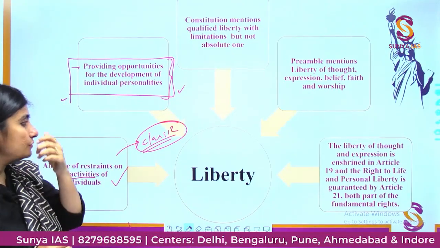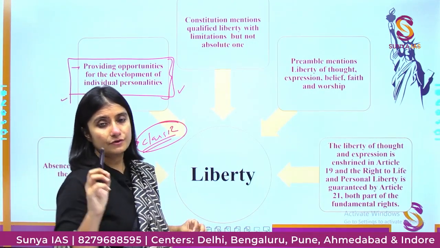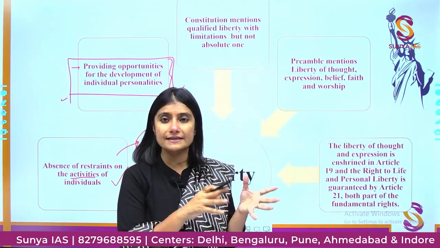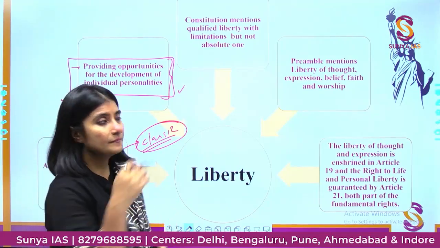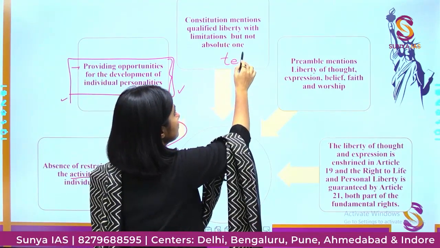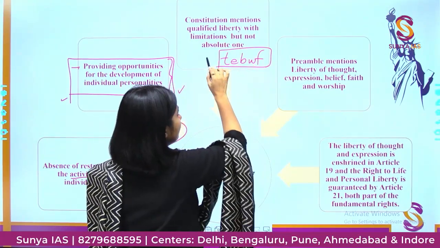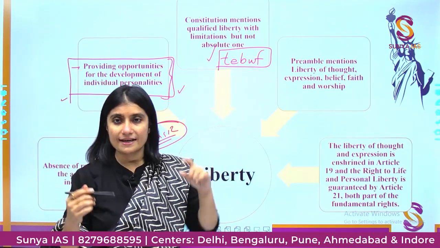In our constitution, where is liberty mentioned? We have the fundamental rights, and the preamble also guarantees liberty of what? TEDWF: thought, expression, belief, worship and faith. Okay, so these small mnemonics you can also memorize.